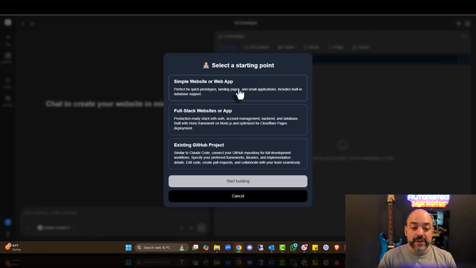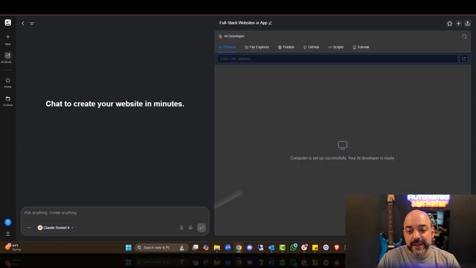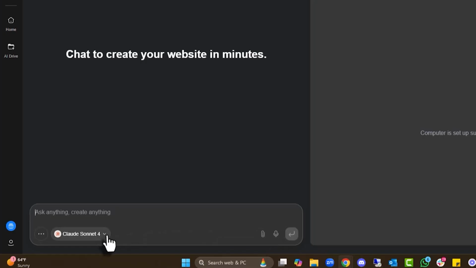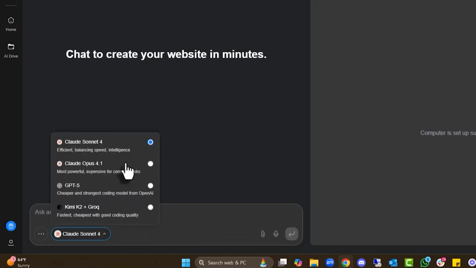So here you can build a simple website or web apps. You can also do full stack websites or apps, and you can also import existing GitHub projects that you have in there. I'm going to do a full stack app. I'm going to hit start building. And in here, I'm going to basically dictate exactly what I want. And notice that here, you can also pick the model that you want to use to build your app.